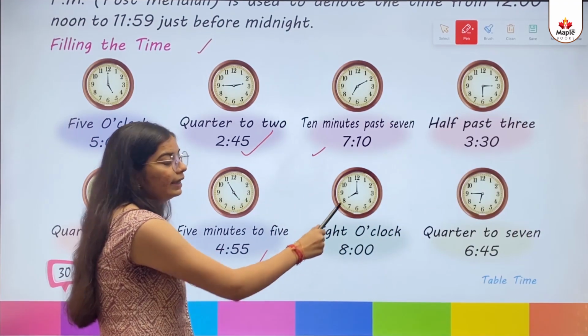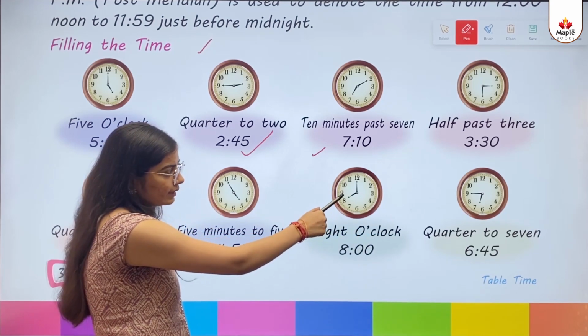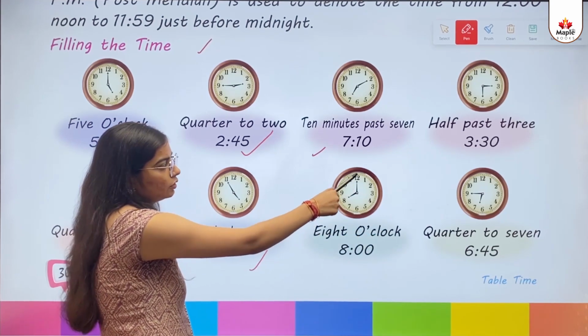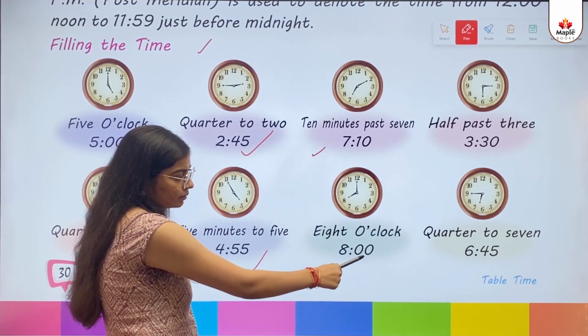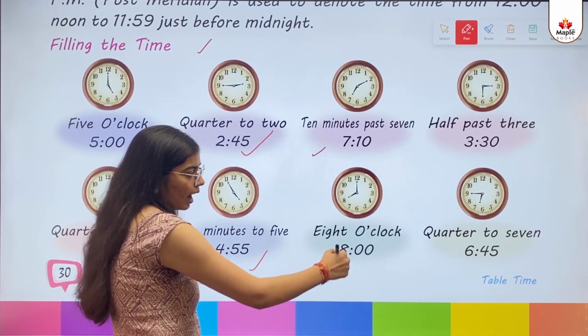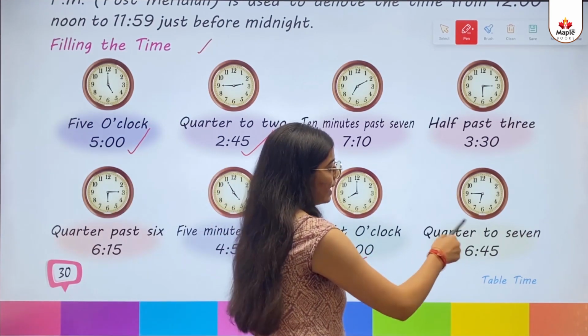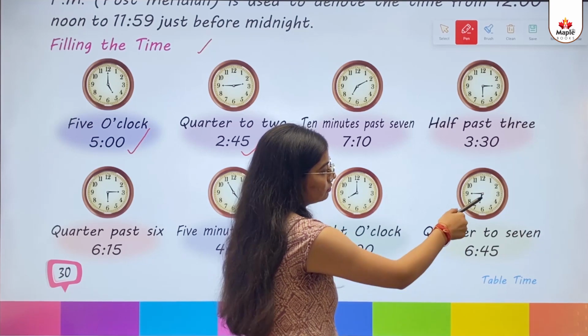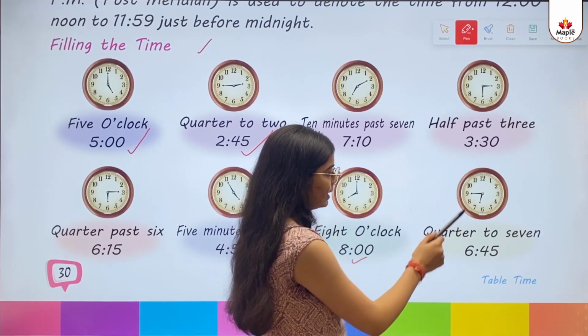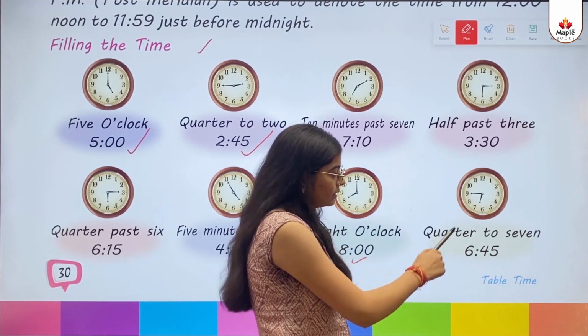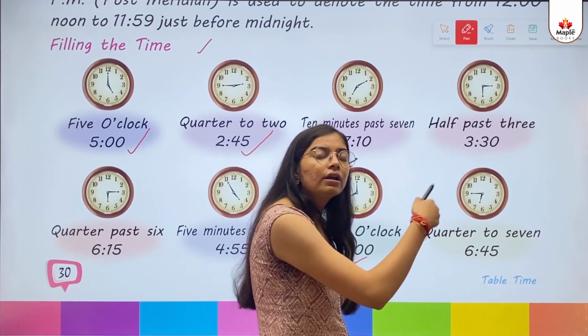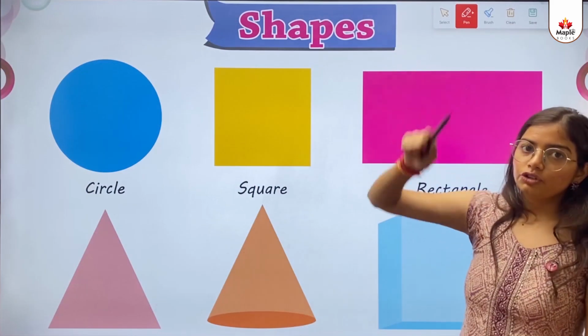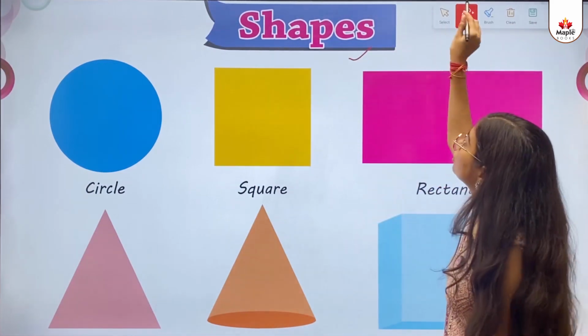8 o'clock. As you can see, short hand is on 8, long hand is on 12. Then it is also called 8. 8 बज गए. Then as you can see, short hand is on 7, long hand is on 9. That is called 6:45. So kids, the next concept is shapes.